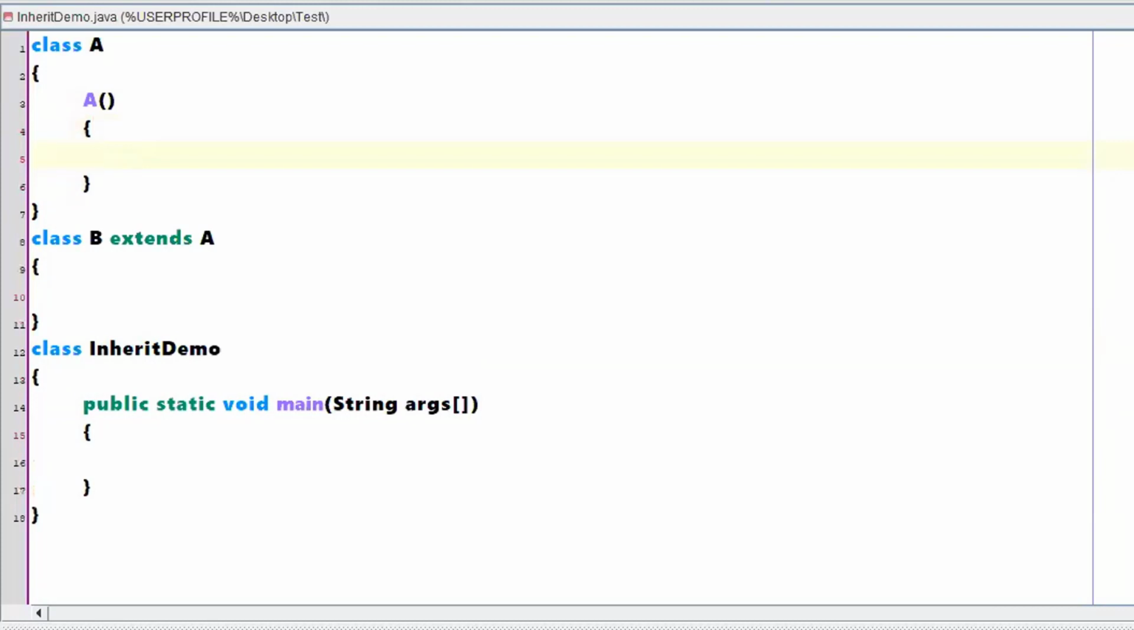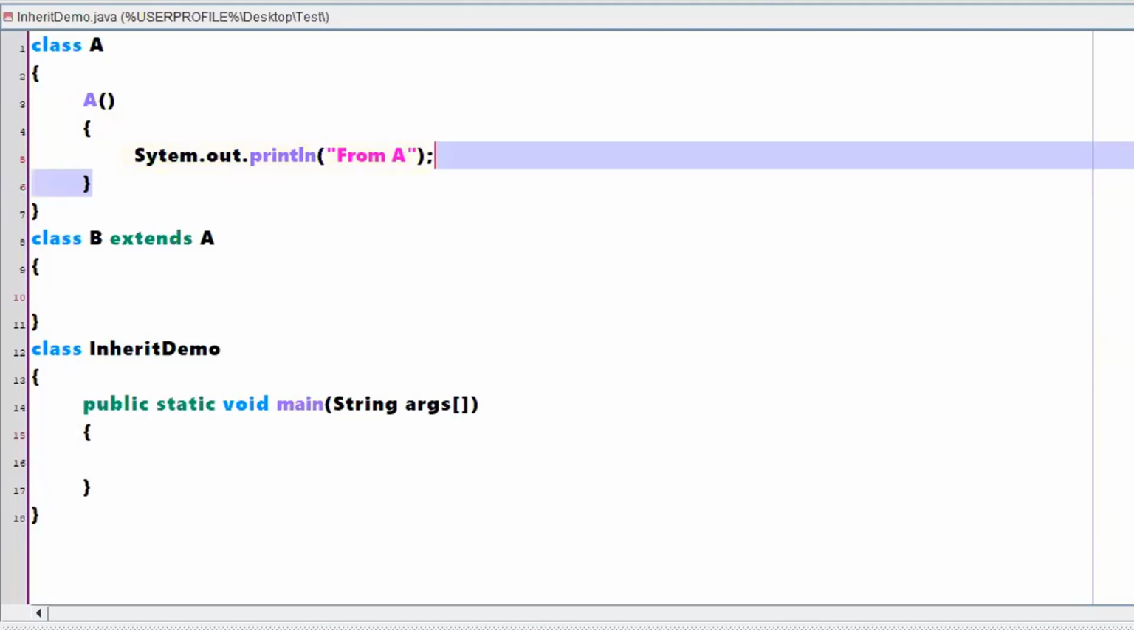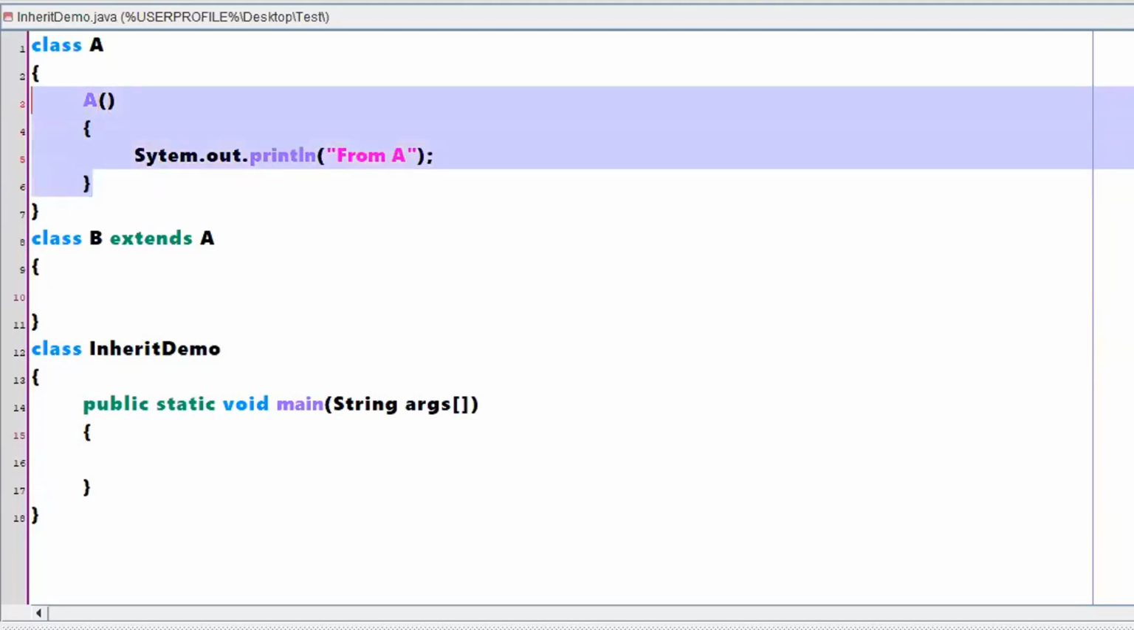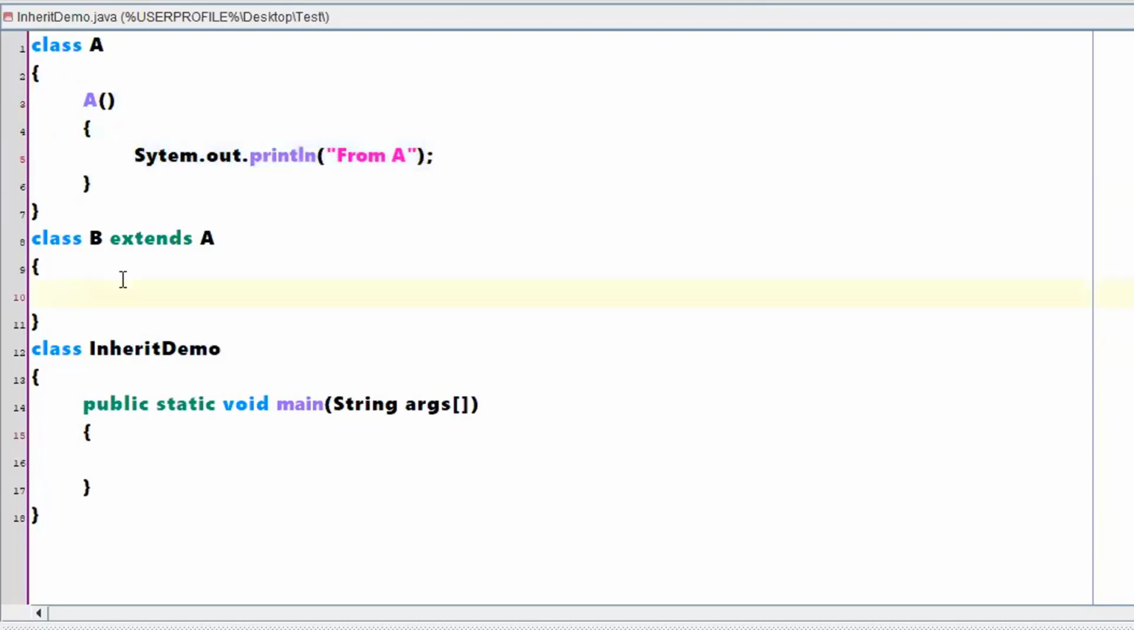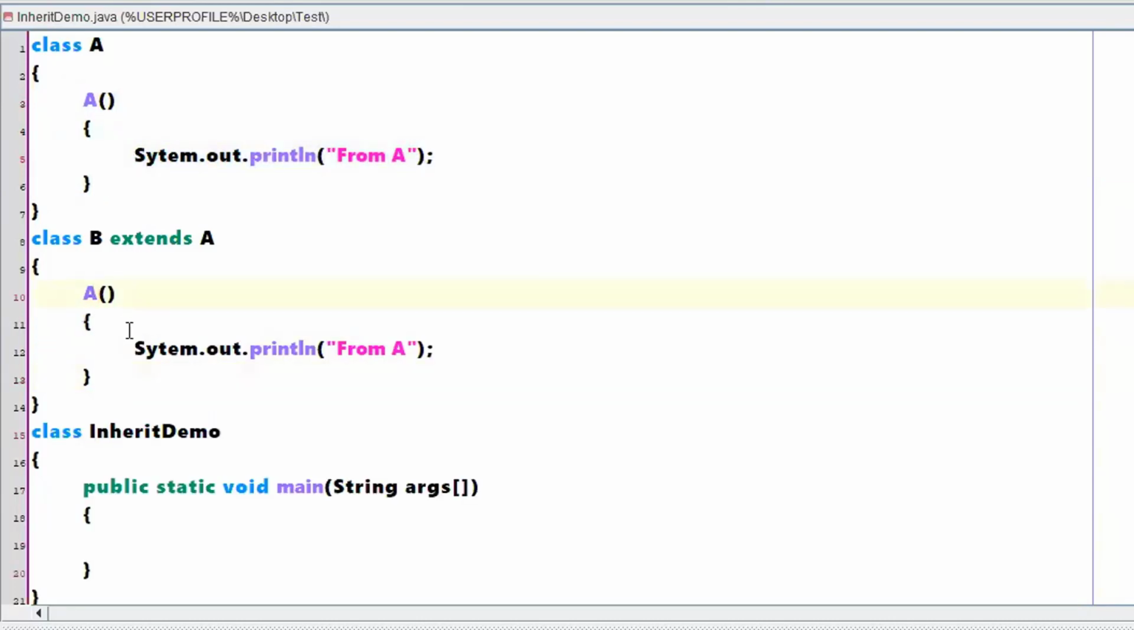This is a constructor of A. So I will not write any bigger statements here. System.out.println, right? I'll just say from A. This is constructor of your class A. So let me just copy paste those particular instructions. Let me write it as B, and this is constructor B.